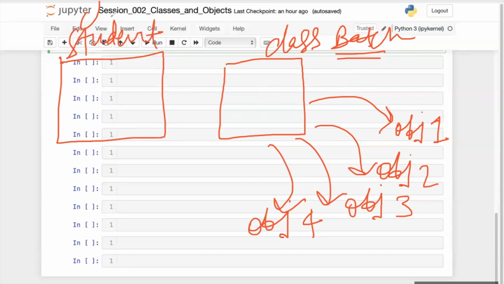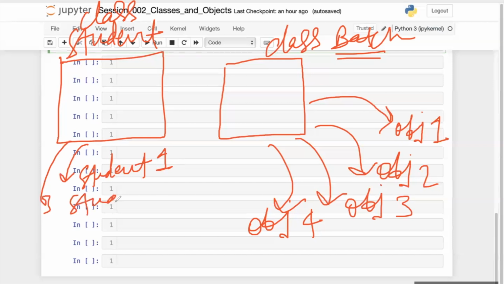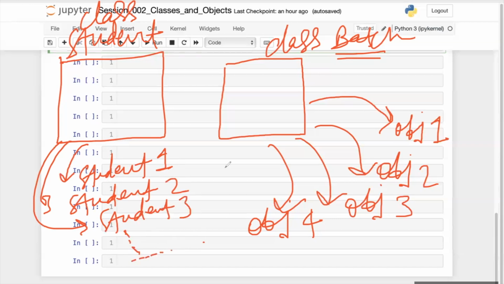This class can have different instances: student 1, student 2, student 3, and so on. Likewise, there are any number of students. So this class is basically a template or a blueprint, and the instances of this class are called the objects.